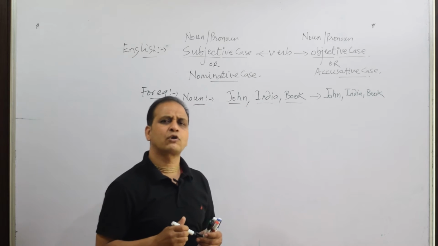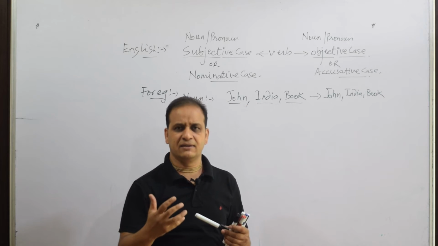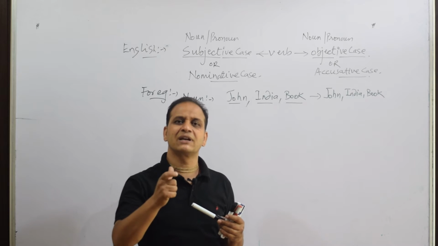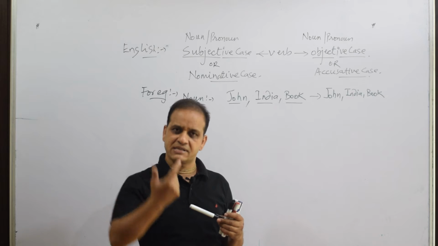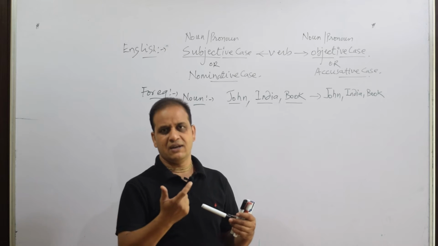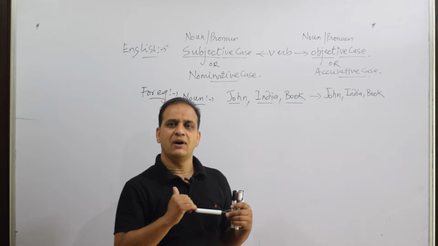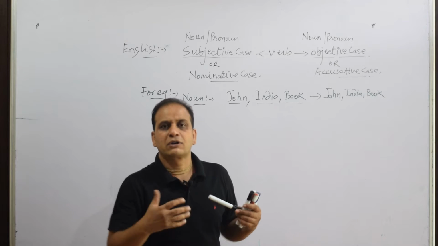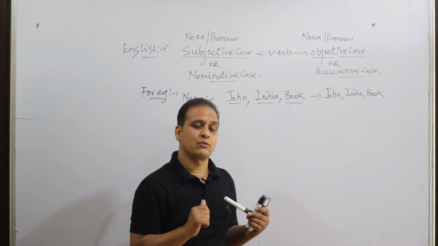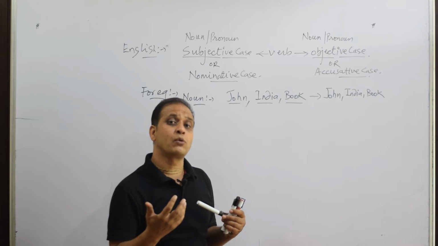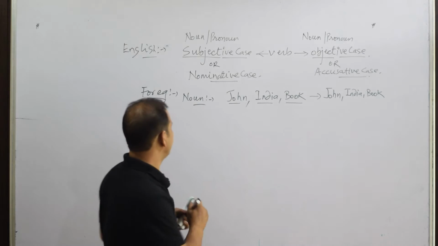So, what after all am I making you understand? What is the conclusion out of this? Well, the conclusion is nouns remain the same in both the cases, subjective case and objective case. Whether you write them before the verb or after the verb, they will not change. But that is the case of nouns. Whether the same thing happens in the case of pronouns or not, let us understand it.